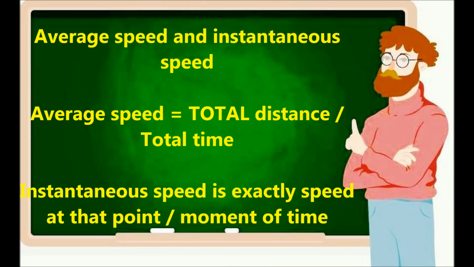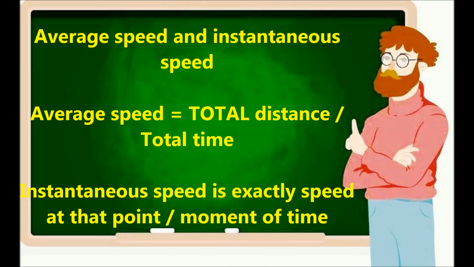Now we come to average speed. Normally in real life, bodies change their speed, they cover different distances at different times. If you're going on a bike on a road, straight line also, then we take the total distance by total time. Only that will give the average speed. So average speed is not the actual speed, because the body might have been changing the speed every 2 seconds or every 1 second. Sometimes it might have stopped also. So total distance by total time is average speed.